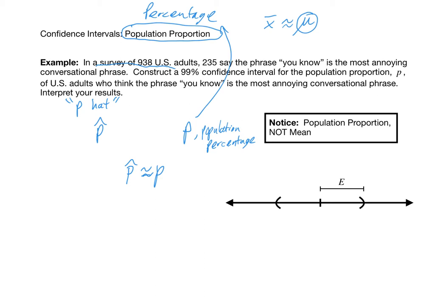We will talk about how to compute P hat on the next slide. But just to give you a larger picture here, again, we're talking about population proportion, not means. And so we are going to use this population proportion estimate, P hat, as the center of our interval. Then we will compute a margin of error for which we can add that margin of error to P hat to get the right-hand side of the confidence interval, and we can subtract E from P hat to get the left-hand side of that confidence interval. But first, how do we compute P hat?